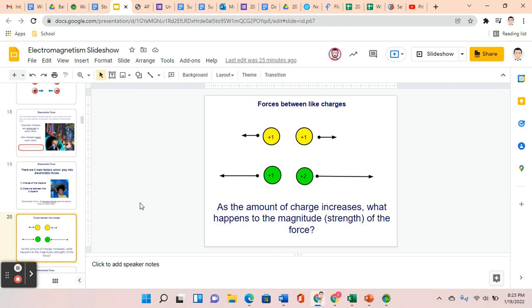So notice the +1 and the +1 inside the two yellow circles. This is referring to the fact that it's positive, but also the amount of charge. And in the second situation, you'll see that one of those is +2. The only way to make it +2 is that it's going to have a proportionally greater amount of positive protons than what the +1 has. And because of that, we see these little vector rays.